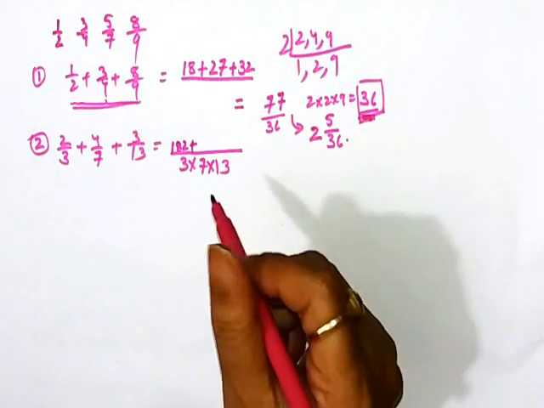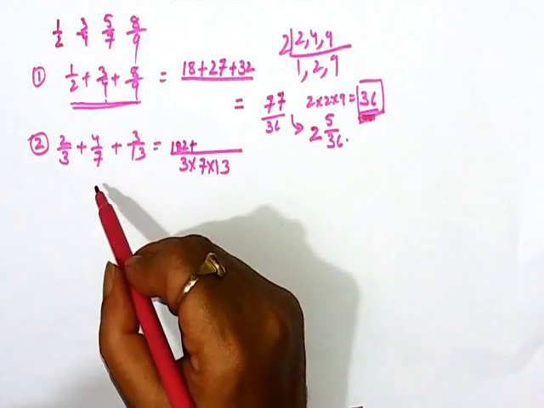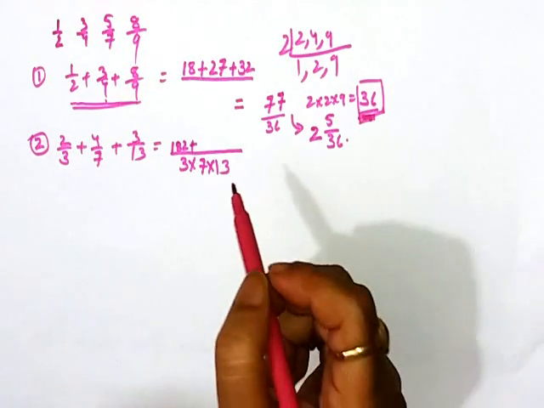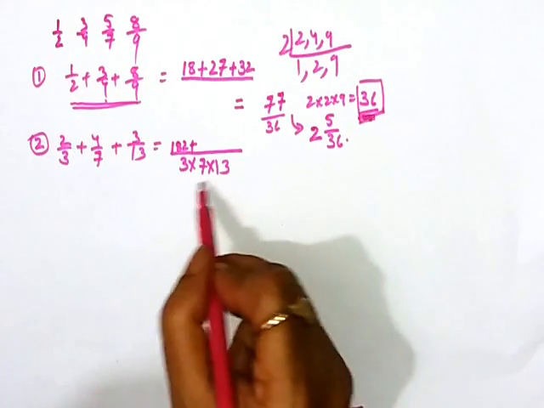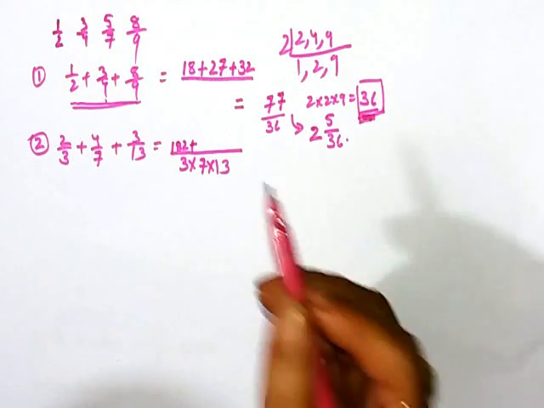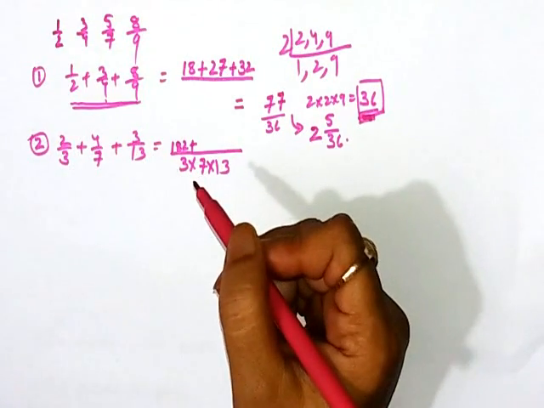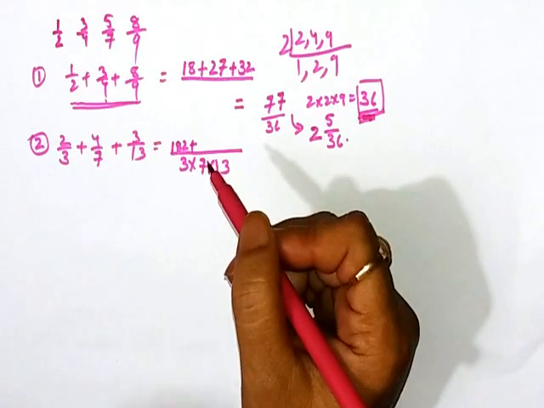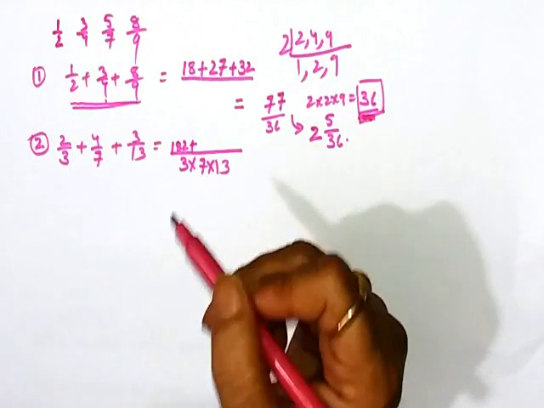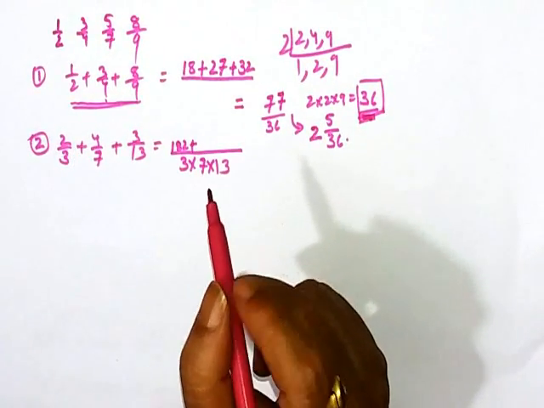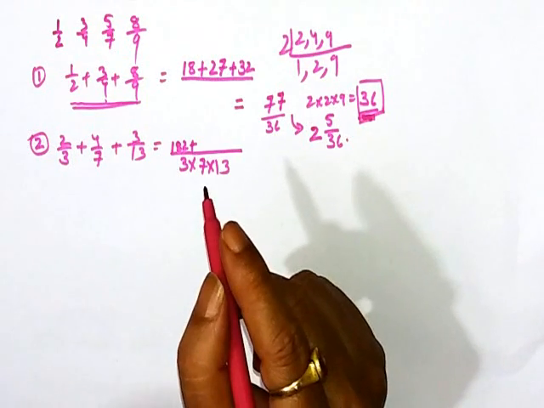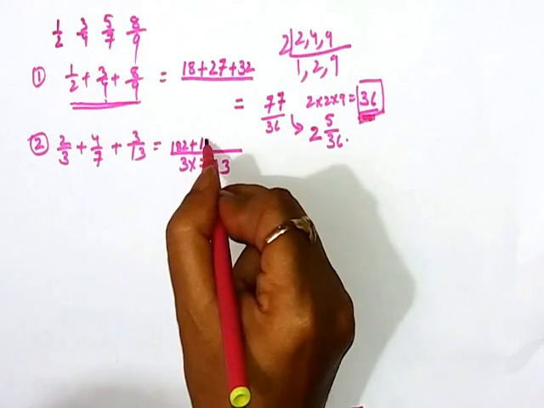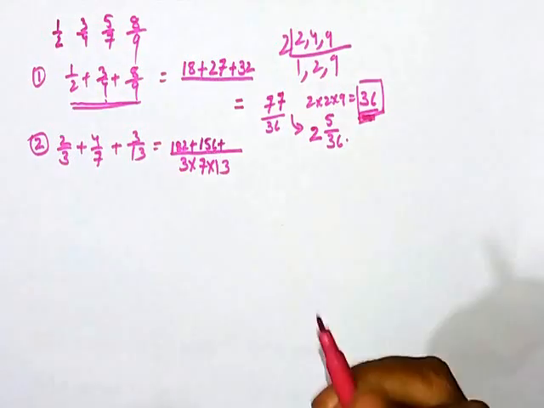Again, now if you divide 3 into 7 into 13 by 7, then the quotient will be 39. Now again we will have to multiply quotient 39 with the 4. How will we multiply? 39 means 30 plus 9. Then 30 fours are 120 and 4 nines are 36. That means it will be 156 plus.